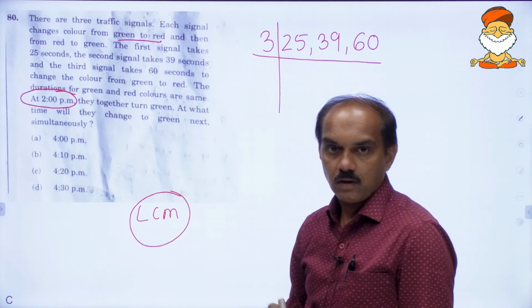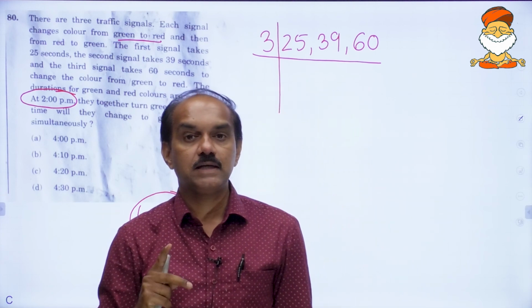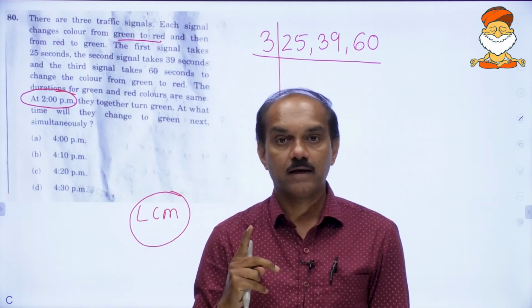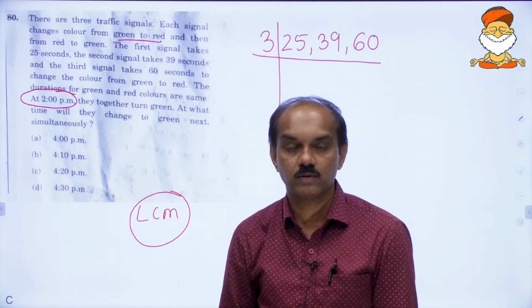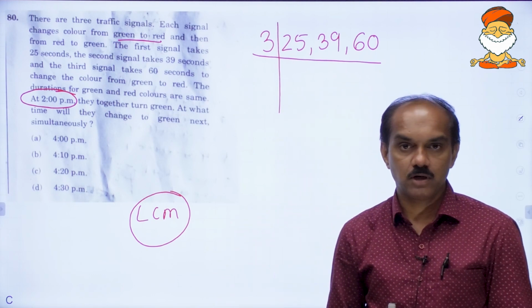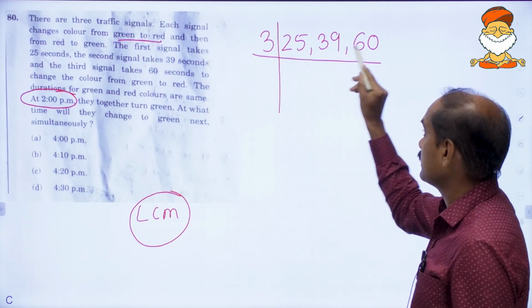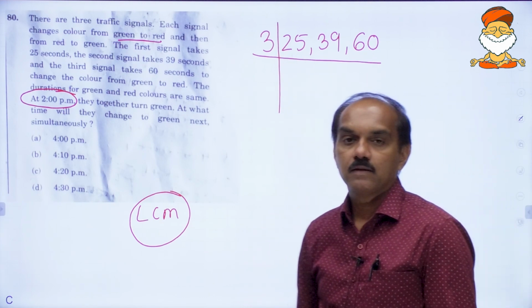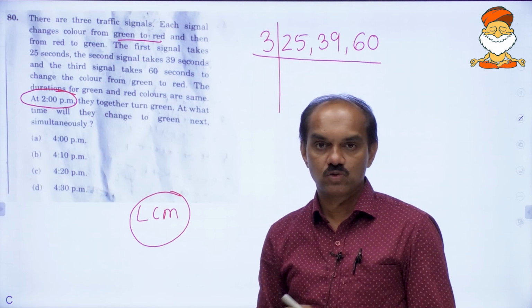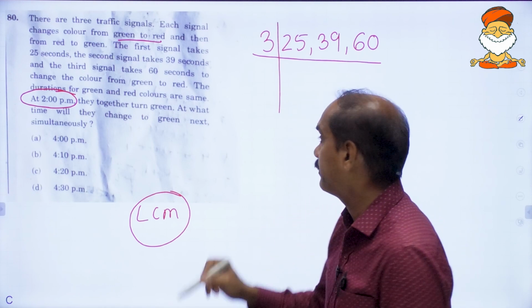More than one number should be divisible by the same particular number. Only then you can start with that. So if you start with 2, this is the only number divisible by 2. Therefore, you are allowed to switch over to the next prime, which is 3.